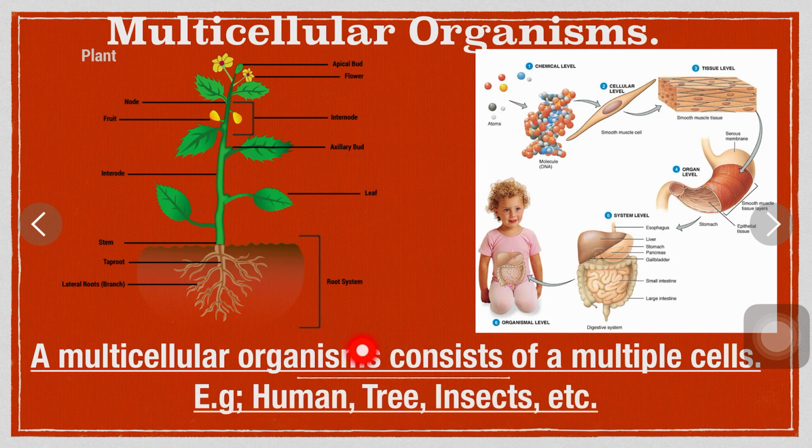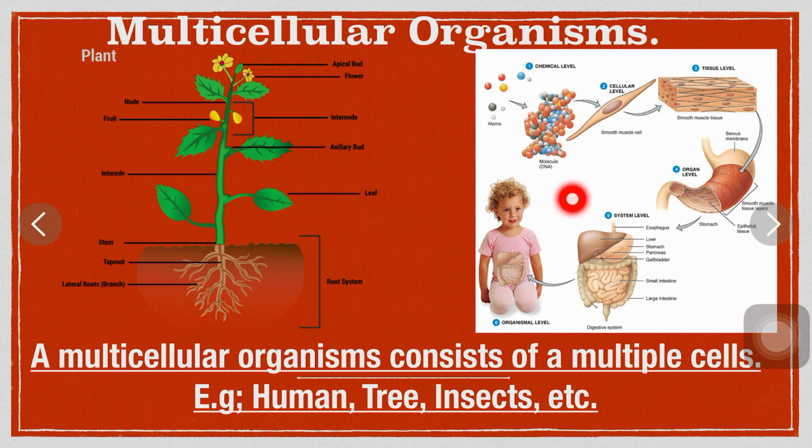are all multicellular organisms. As you can see, this plant consists of organs like root system, shoot system, conducting tissues, etc. So they are made of more than one cell.